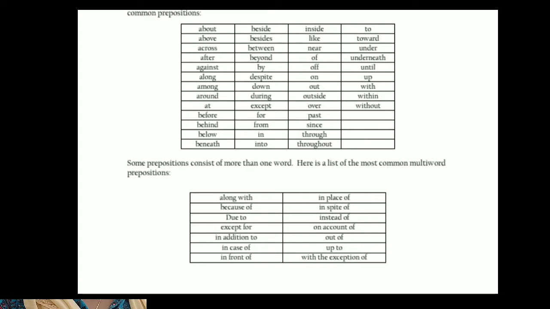Some prepositions consist of more than one word. Here is a list of the most common multi-word prepositions. Along with, because of, due to, except for, in addition to, in case of, in front of, in place of, in spite of, instead of, on account of, out of, up to, with the exception of. So we have to learn the words closely.